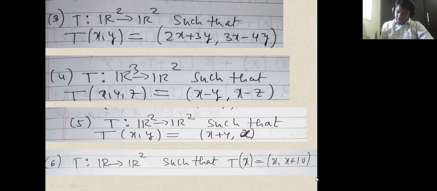same as alpha times t of (x1, y1) plus beta times t of (x2, y2), which is same as alpha times t of capital X plus beta times t of capital Y. Okay, all of you, see this.